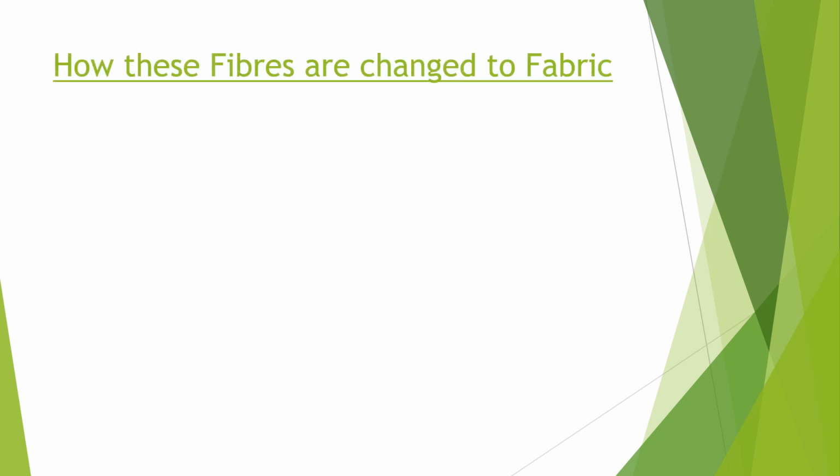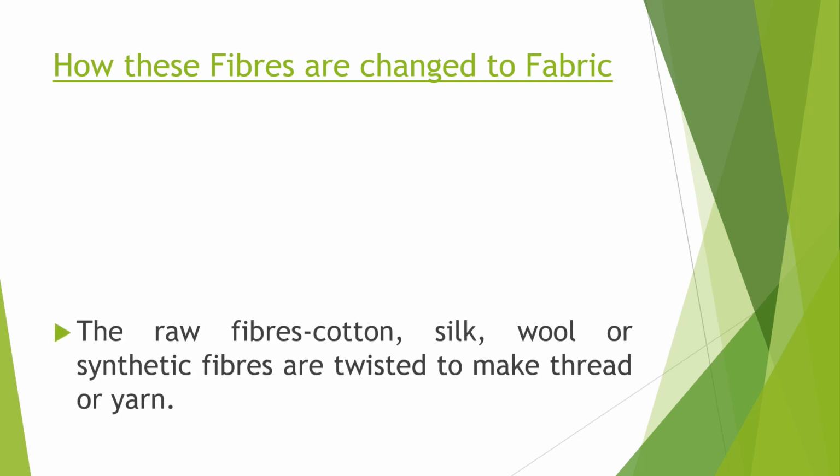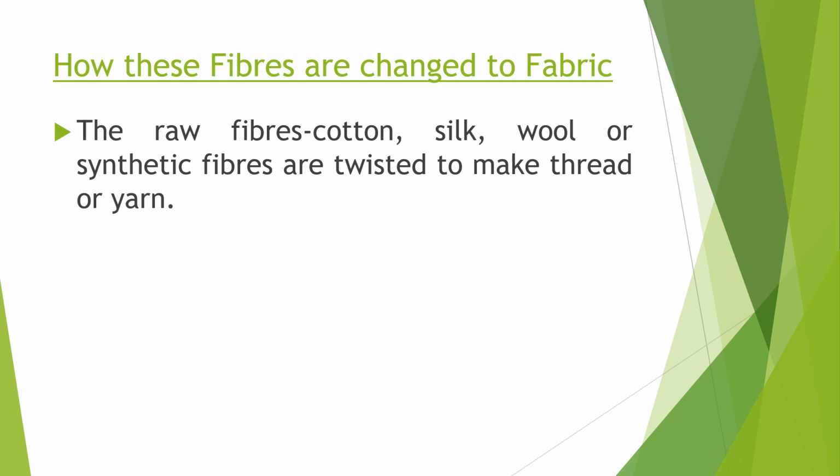Now, children, let us move ahead how the fibers are changed into fabric. The raw fibers, cotton, silk, wool, or synthetic fibers are twisted to make thread or yarn. And this process is called spinning.